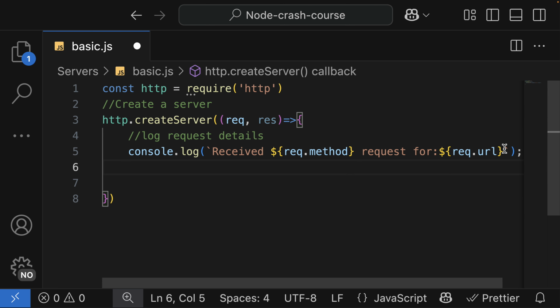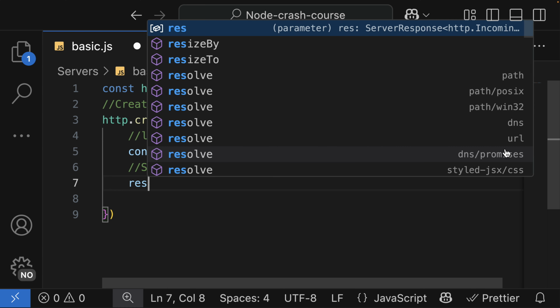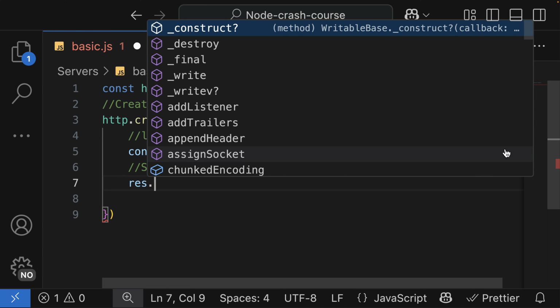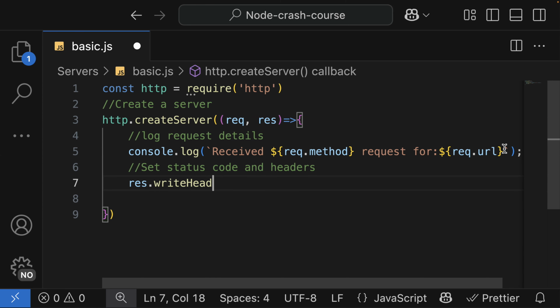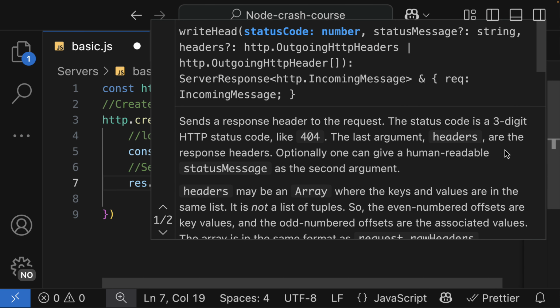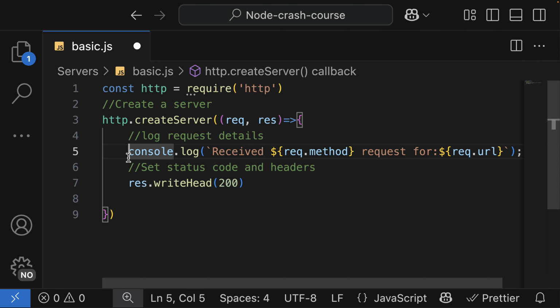After logging, we are going to set the status code and headers. As we made mention, we use status code to provide more information about the response. So in here, we are going to use a method on the response called writeHead, which is this. And then we're going to pass in two things. One is a value of the status code. I'm going to pass in here 200, which means everything went well.